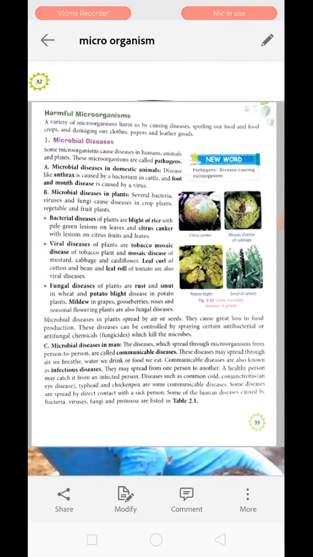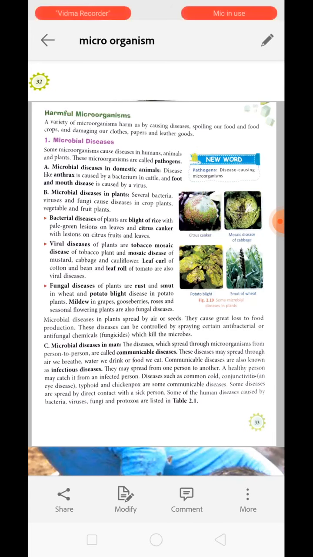Next is harmful microorganisms. We have learned about useful microorganisms in the baking industry, to produce antibodies and vaccination, to clean the environment, to clean the sewage, to recycle nutrients, and to increase soil fertility. But what are the harmful effects of it? Actually, microorganisms cause disease, and this is one of their harmful effects.